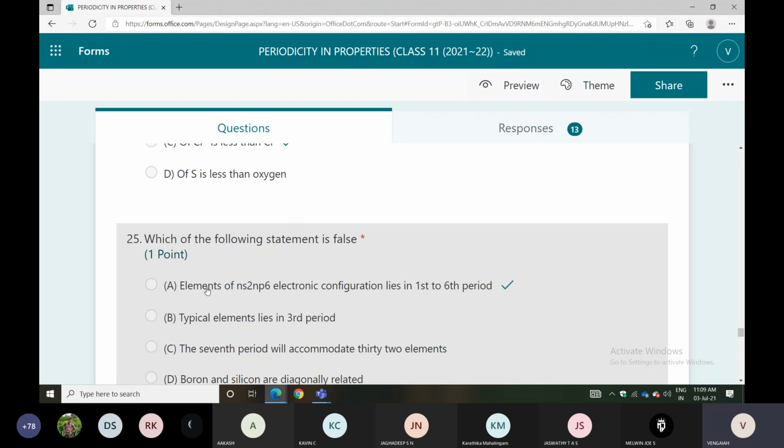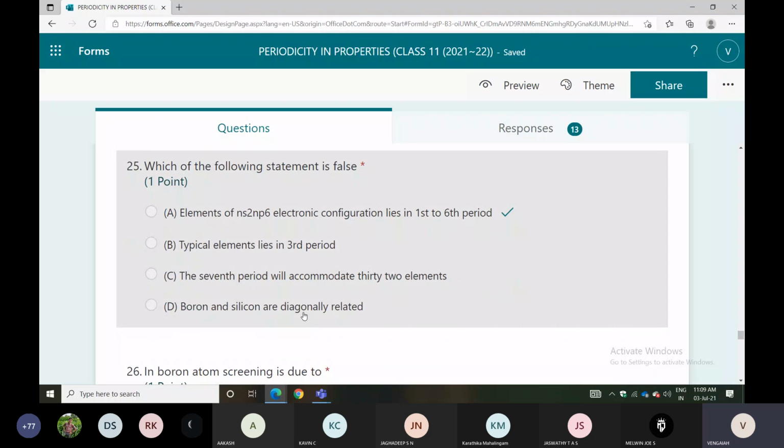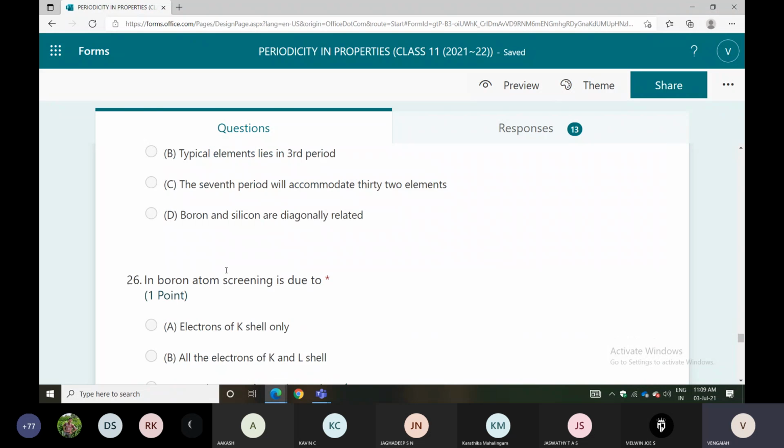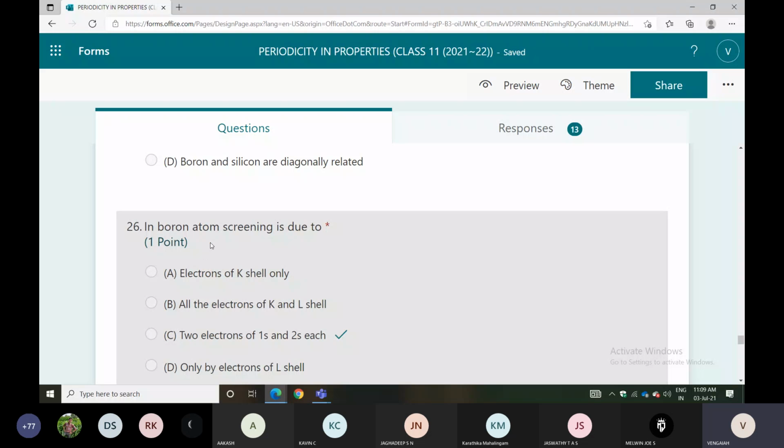Which of the following statements is false? They gave that ns2 np6 electron configuration lies in the first to sixth period. Yes, that will be wrong. They are asking for the false statement. Typical elements are the third period elements, and the seventh period will be accommodated with 32 elements. Correct only. Boron and silicon are diagonally related. Correct only. Except the first option, it is wrong. In the boron atom, screening is due to 2 electrons of 1s and 2s each. So screening happens.